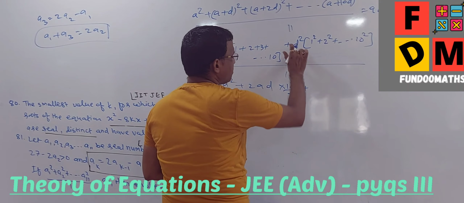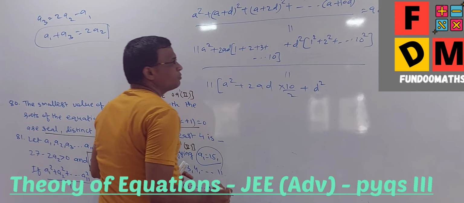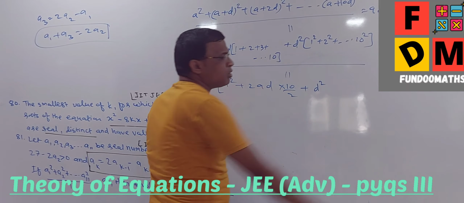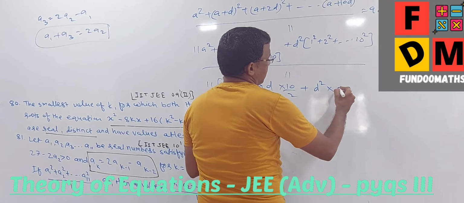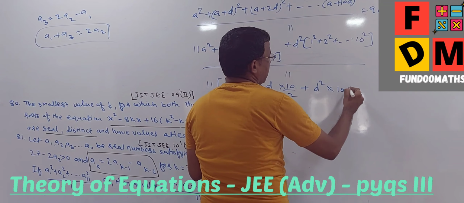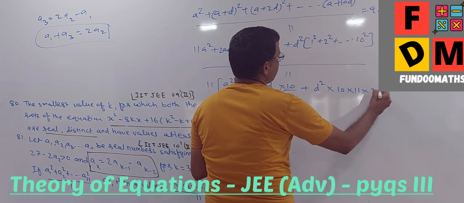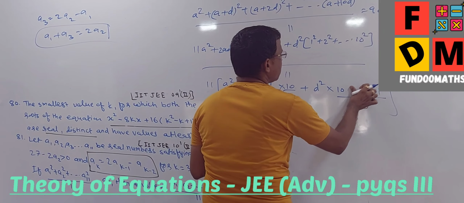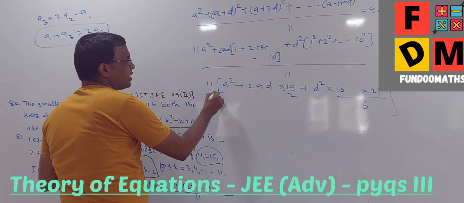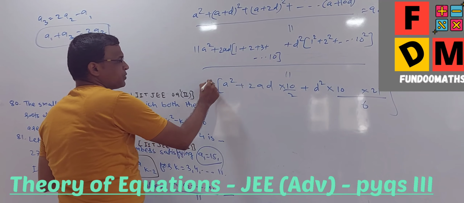Plus D square, and the sum of the squares of the first 10 natural numbers is n into n plus 1 into 2n plus 1 upon 6. Out of that, 11 is already taken common. So that 11 and this upon 11 get cancelled.